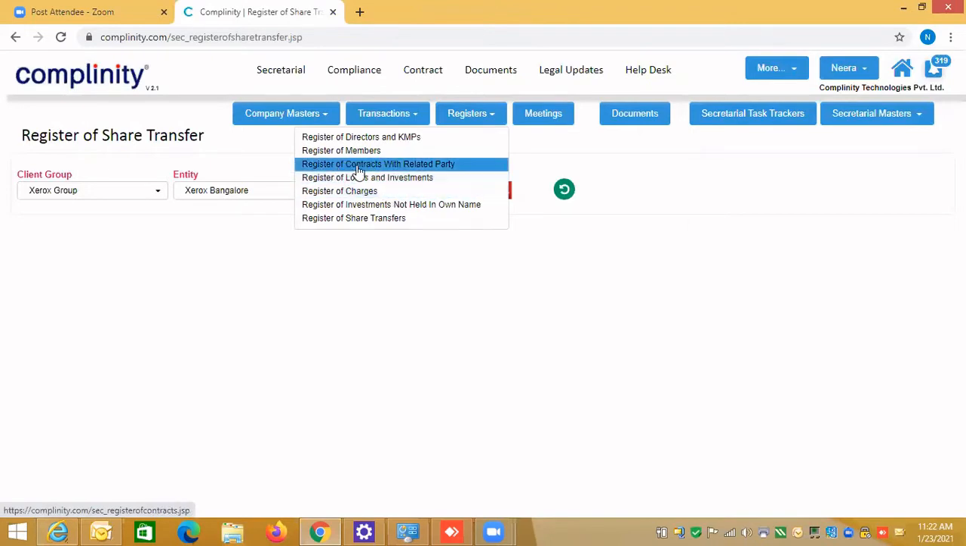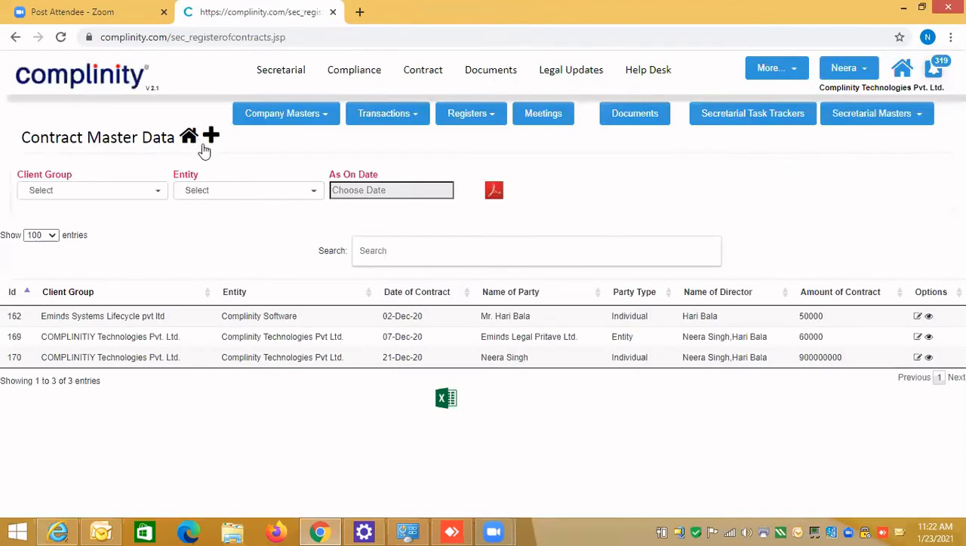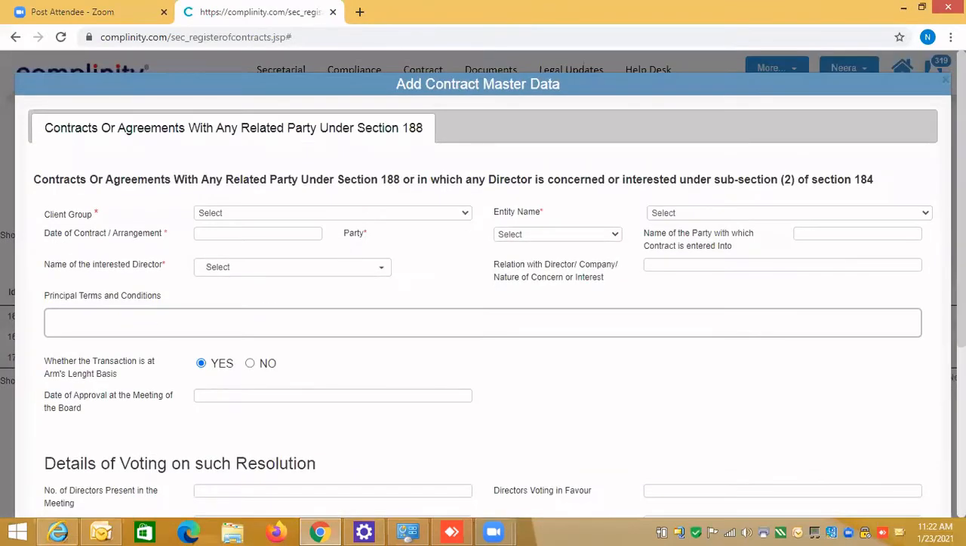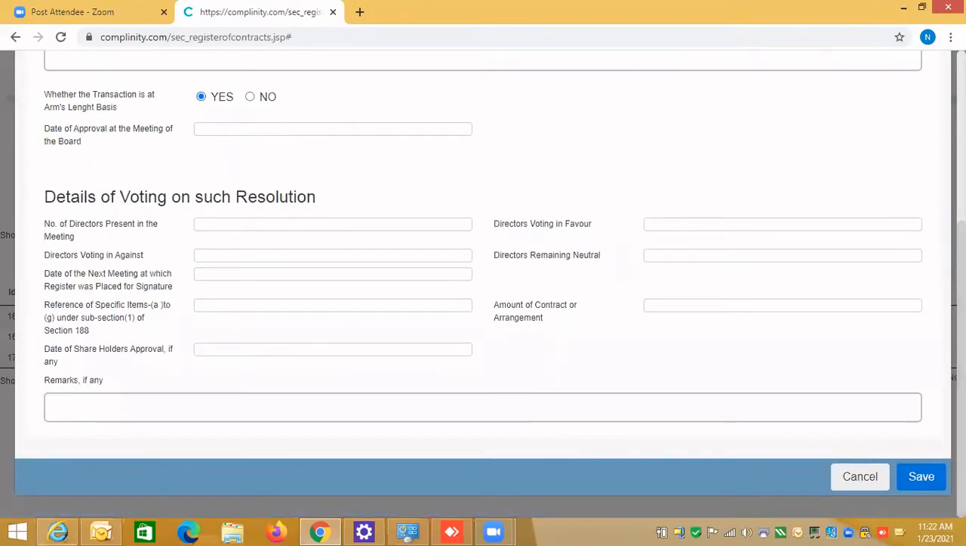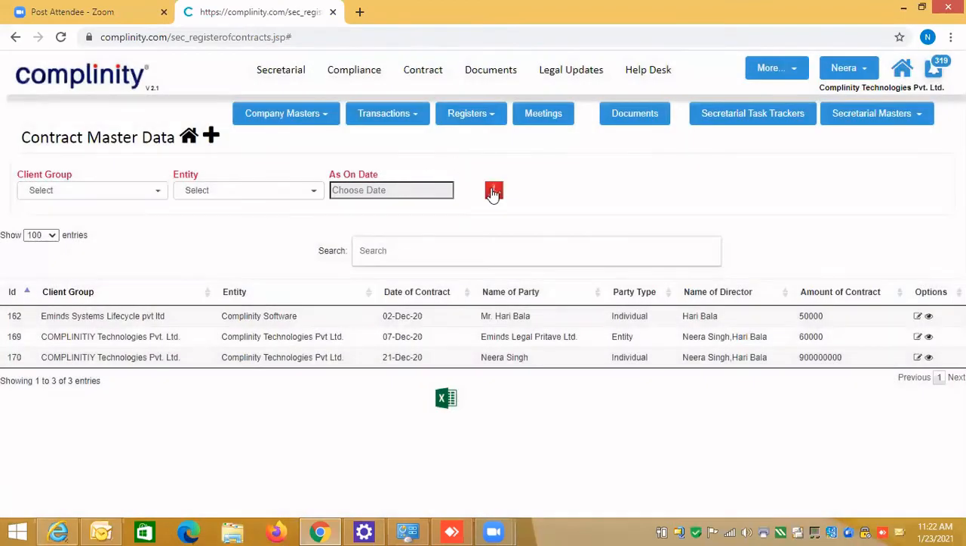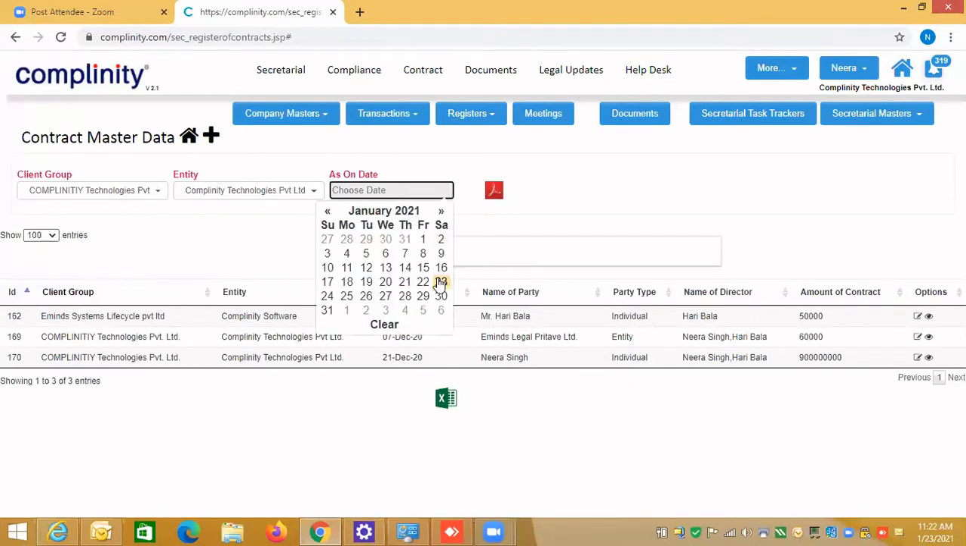Like you see, register of contract with related party. Simply it is a plus icon. You click the plus icon and enter all the information, and then you can generate a PDF report. Suppose I want to generate a PDF, so I select client group and entity, and as on date. I'll give the current date. So let's see.